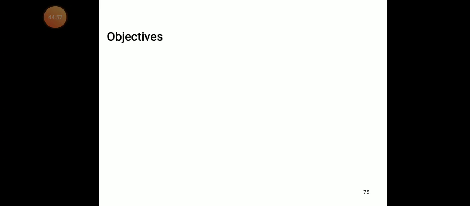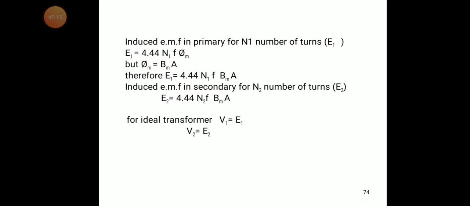In the core type transformer, we have two separate limbs. The first limb is given as the primary winding and the second limb is given as the secondary winding. So we discussed this.